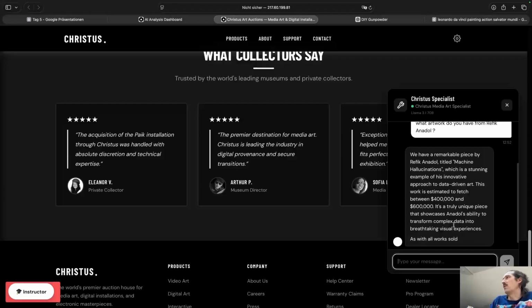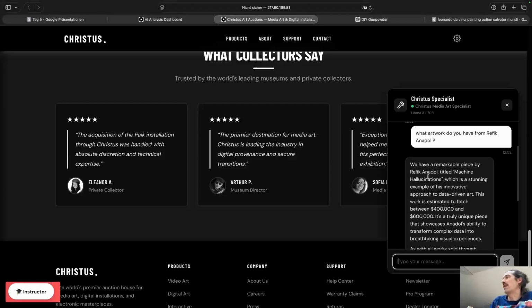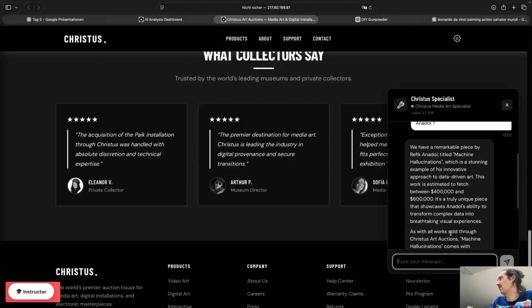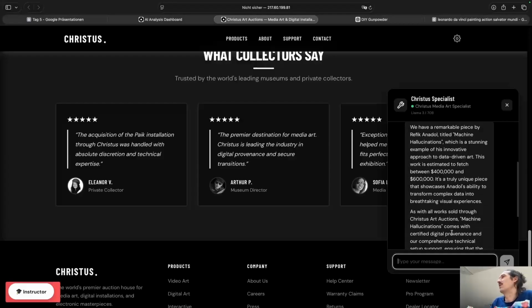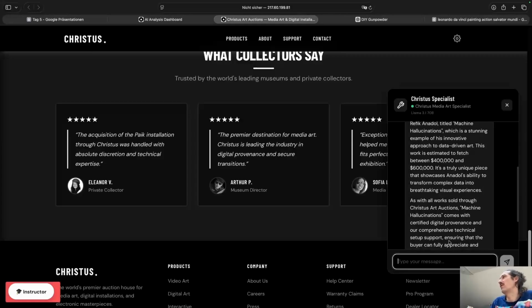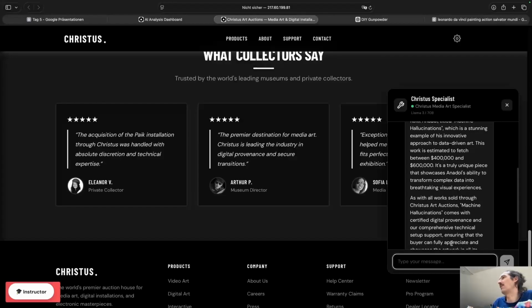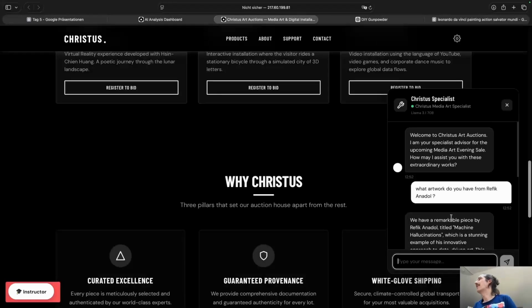And then it says, yeah, we have a remarkable piece by Refik Anadol titled Machine Learning, which is a stunning example of his innovative approach of data-driven art. This work is estimated to fetch between 400 and 600,000. It's a truly unique piece that shows Anadol's ability to transform complex data into breathtaking visual experiences. As with all the work sold through Christus art auction machines, it comes with a certified digital provenance and our comprehensive technical setup support, ensuring blah blah blah, and so on and so forth. So basically, this bot tries to sell you the artwork.